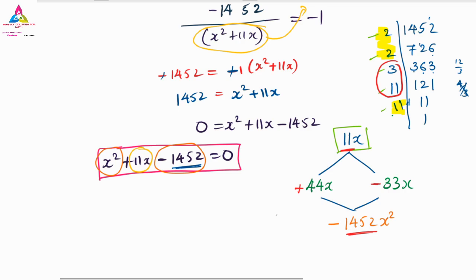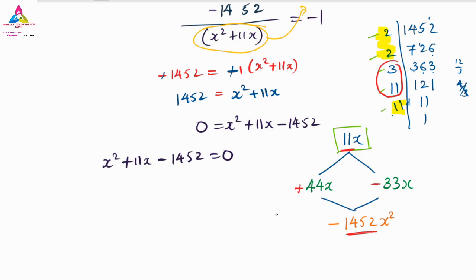So the factors we found already. So what are the factors? First, x square we have written as it is. Splitting the middle term, that is nothing but 44x minus 33x minus 1452 equals 0. The middle term we have split. Now the continuation part, grouping. So here x is common.